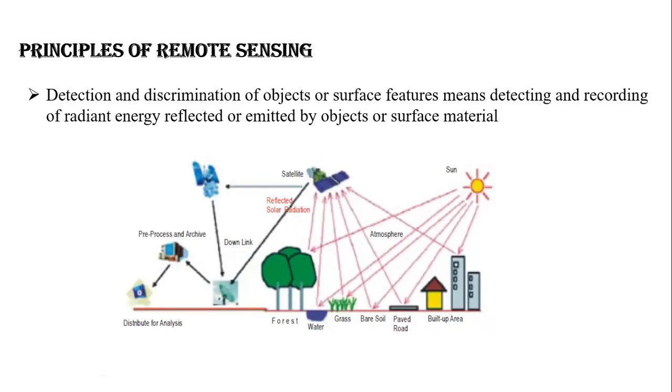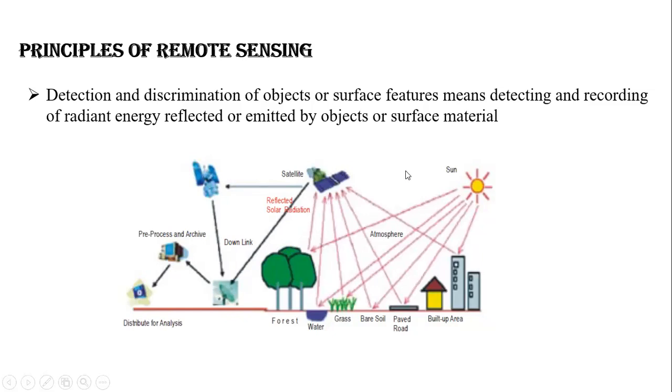See, students, read these two lines. What are we seeing here? Some radiation is reflected from the sun. Due to the heating up, some reflections will take place. These reflections will be read by the satellite, and this satellite will send the information downward, the downlink. It goes to some antenna, and this reflection data will be processed in the computer and stored in a hard disk.